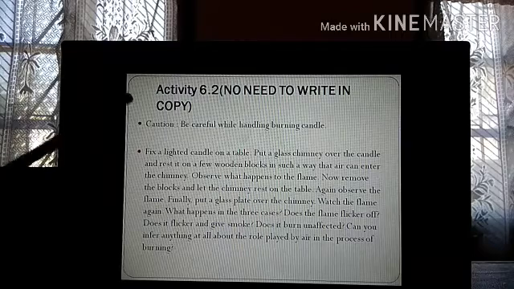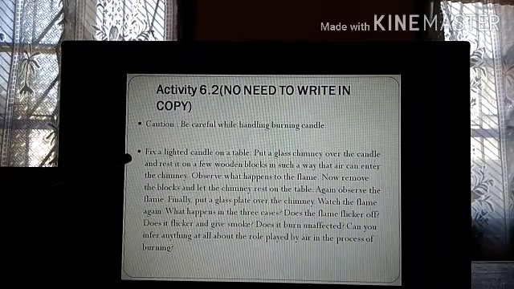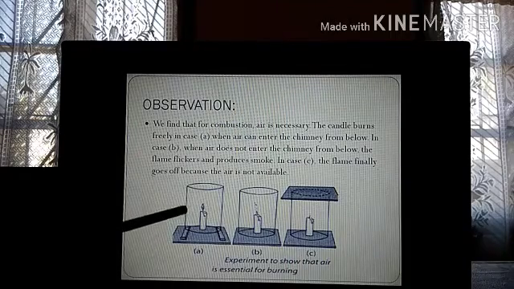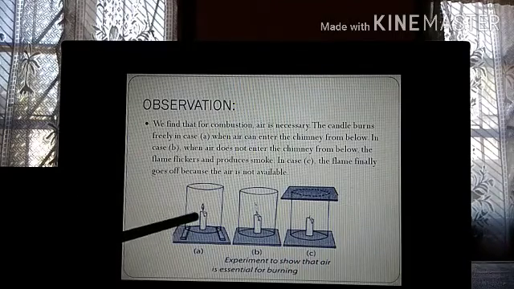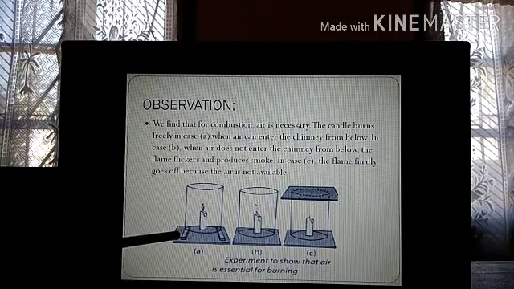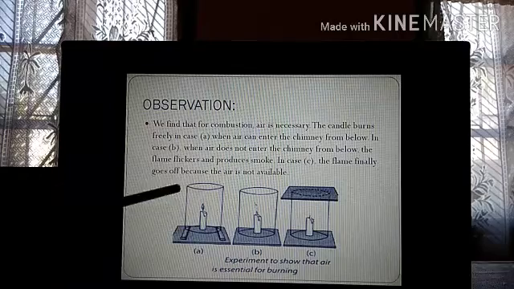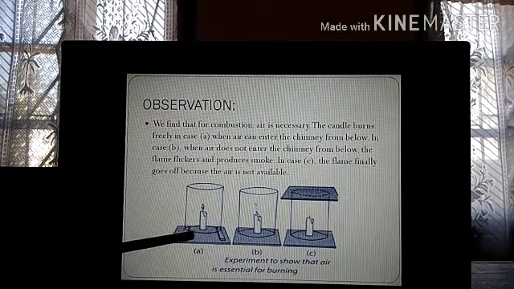Fix a lighted candle on the table, put a glass chimney over the candle and rest it on a few wooden blocks in such a way that air can enter the chimney. Observe what happens to the candle. This is a glass chimney, so you need to put it over the candle, and here you need to put two wooden blocks. On top of the wooden blocks you are putting a glass chimney and inside there is the candle.